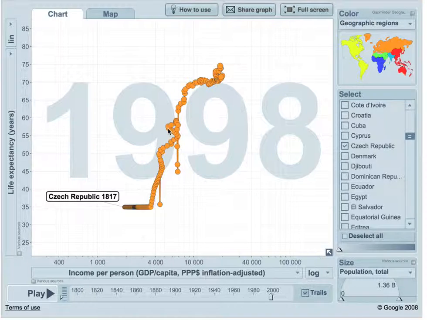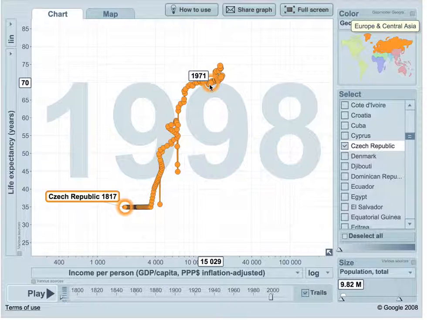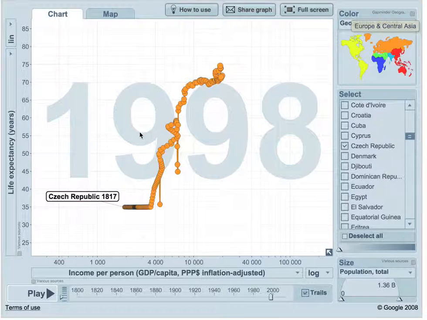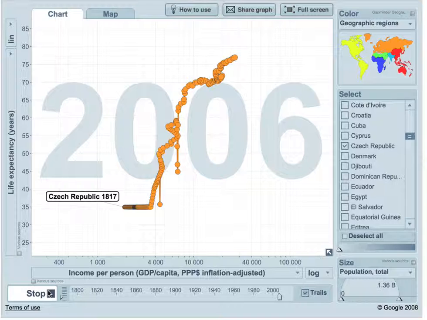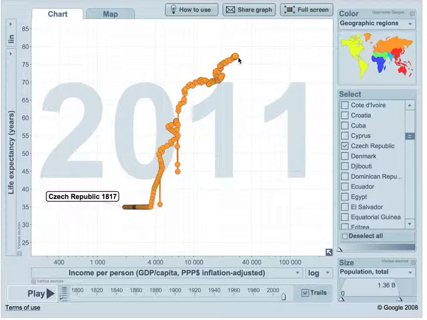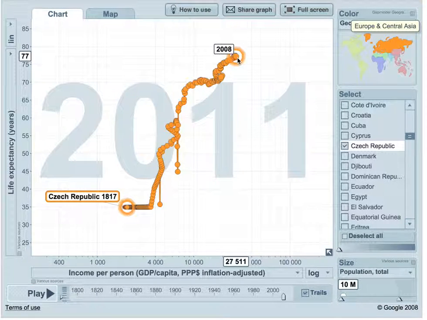However, throughout the century, the shift of income was going left and right. However, the average life expectancy was 72 years, which shows the quality of living and healthcare system in the country. And as we hit play, in the 21st century, the highest peak of income was in 2008, which was $27,500 per person, and life expectancy of 78 years in 2013.